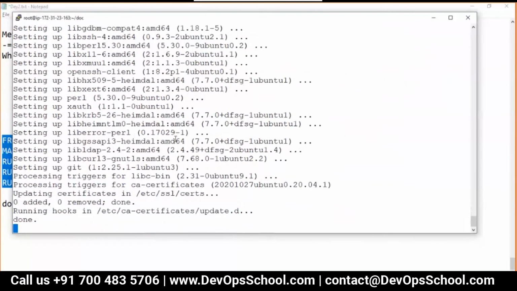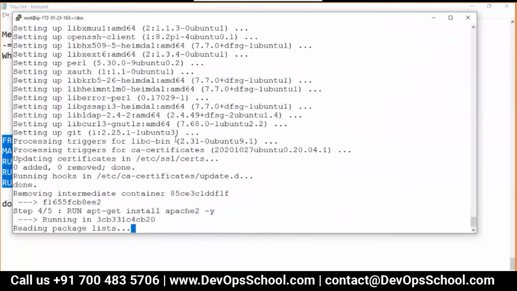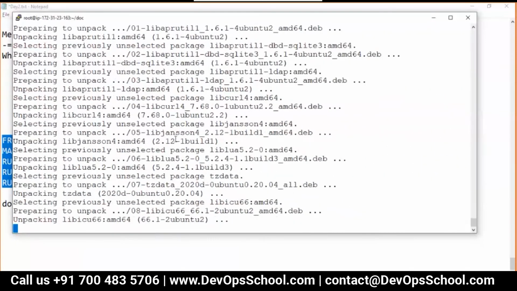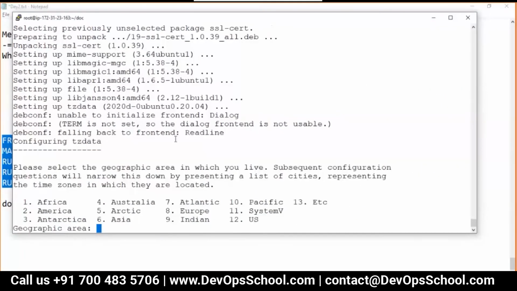Third step is being done. See, fourth step is being done. This you can do through CI. So you write a Dockerfile.